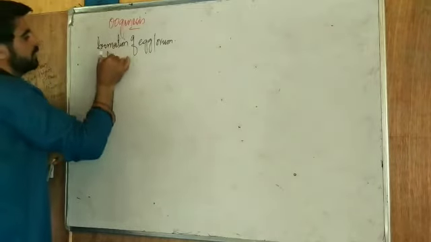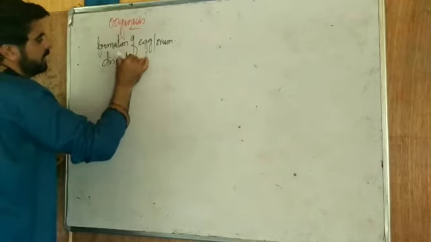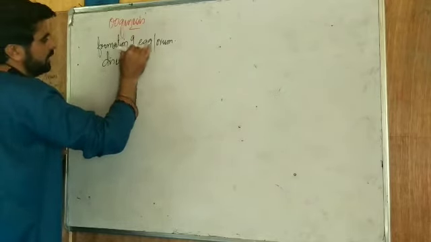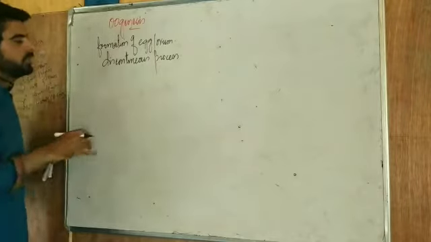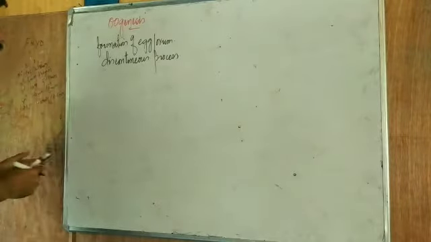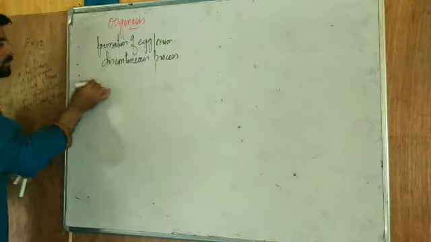Oogenesis is a discontinuous process. It's not continuous like spermatogenesis. It gets arrested at certain regions. You will see where it gets arrested. That's why we call it a discontinuous process.